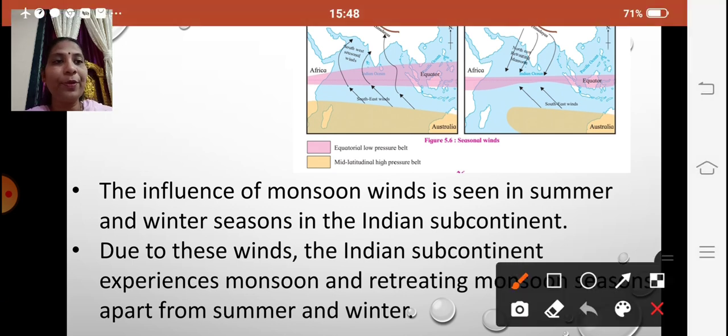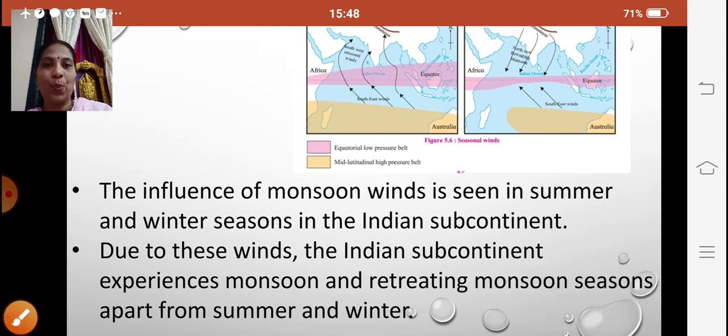Okay, we can have a look over here. You will see the southeast winds, they will blow from here. Yes, so they will blow from the south towards here, and over here also the retreating monsoon, they will blow in this direction, isn't it? So over here we have the Indian subcontinent. So we will experience the rainy season and the retreating monsoons apart from summer and winter.